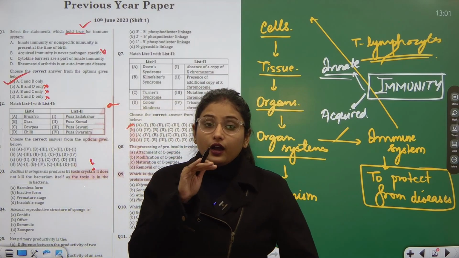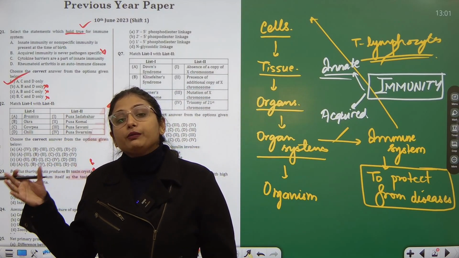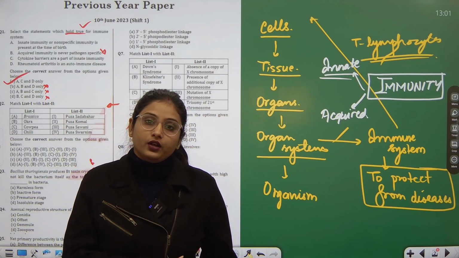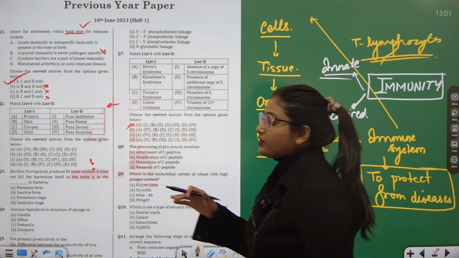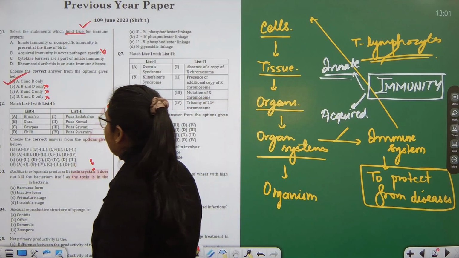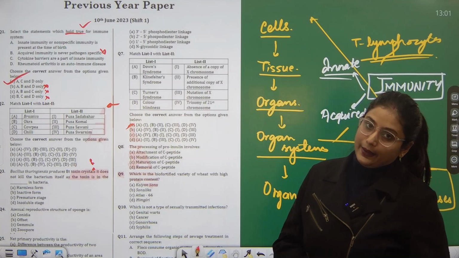Rheumatoid arthritis is one which is autoimmune. Autoimmune means the immune system starts attacking its own self. Such a situation happens, so this statement is also correct. So A, C and D hold true, and thereby the answer of the first question is A.